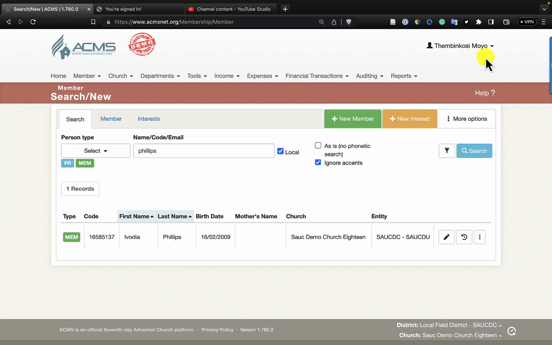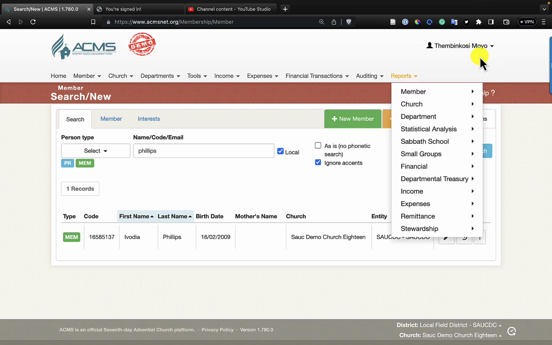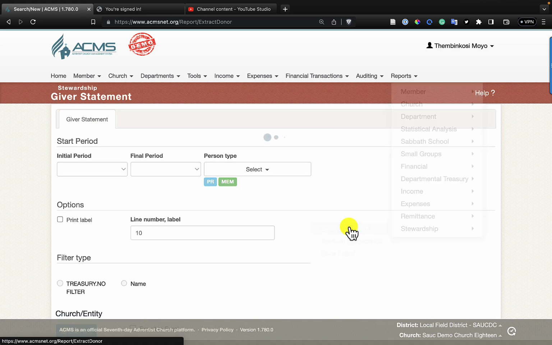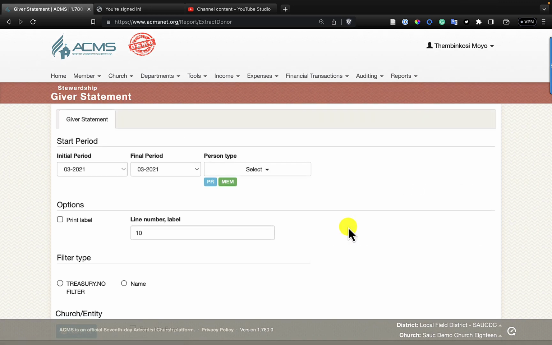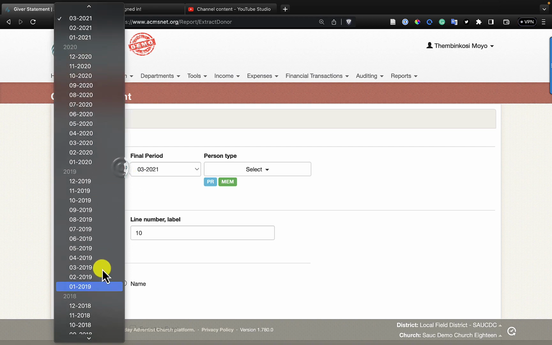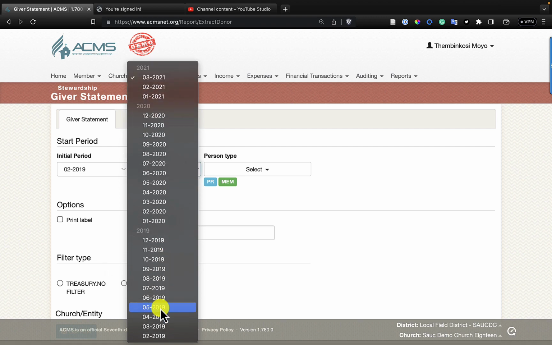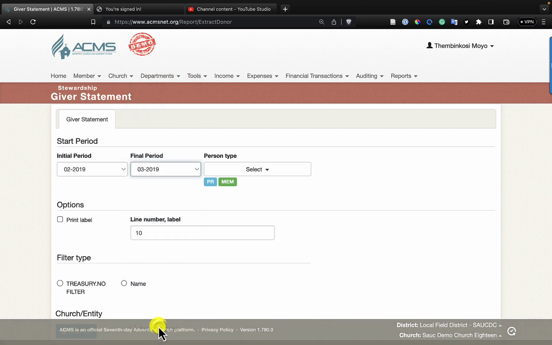Now when they go to their statement or they print in their 7Me, they will be able to see this history of giving. And just to give you comfort, if you come under stewardship here as treasurer, report stewardship, you can also see the giver statement. So I'm going to click here, giver statement, and go to our period of consideration, which is from February to March 2019.